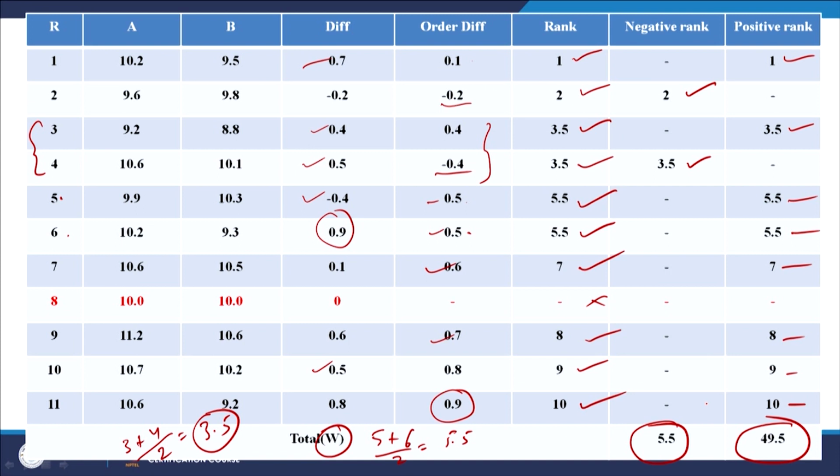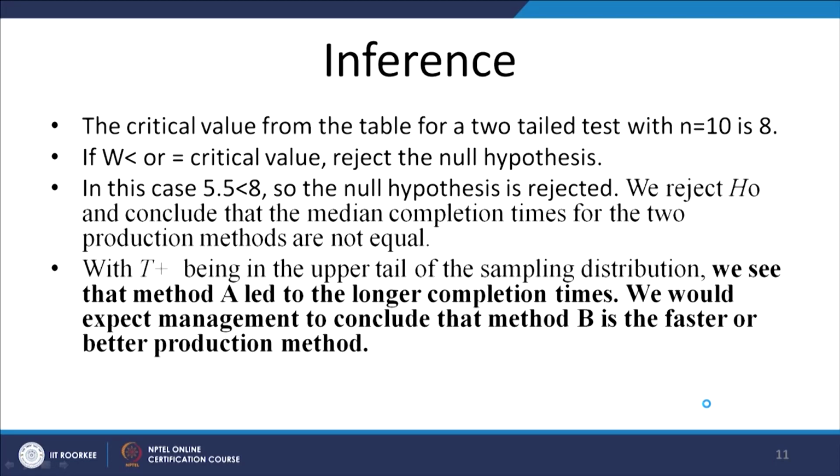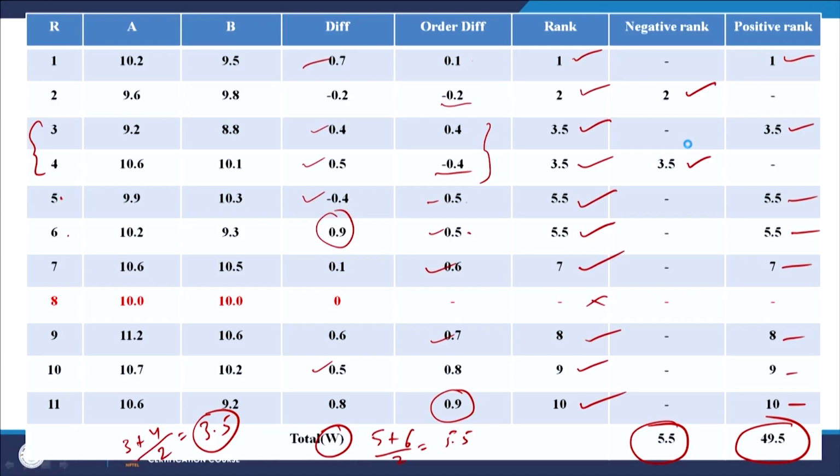Now what will you do? How will you proceed from here? Let us see, what is the inference drawn? The critical value from the table for a two-tailed test with n equal to 10. Now, what is this n? The n is 10 here because one person has been discarded, right. So, the remaining is 10.